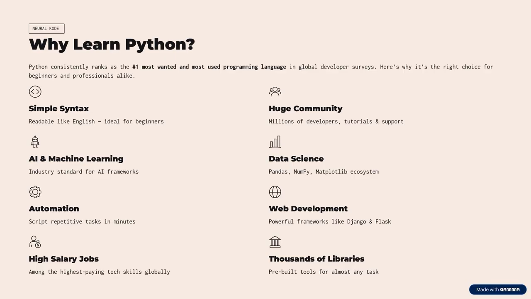It is also used in automation to run repetitive tasks. And obviously, it offers high salary jobs. Thousands of libraries and free built-in tools are there which you can import into your code and use them to do specific tasks according to your needs. So this is all: why should we learn Python?